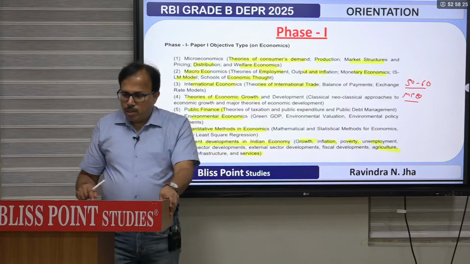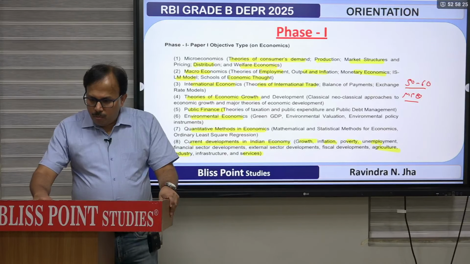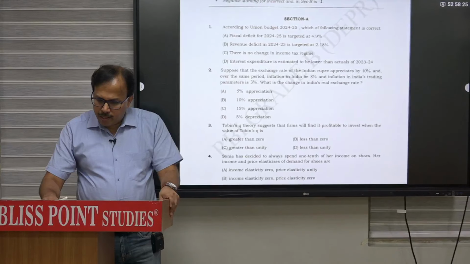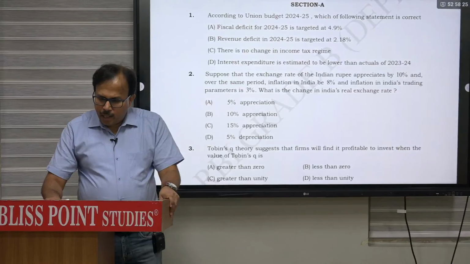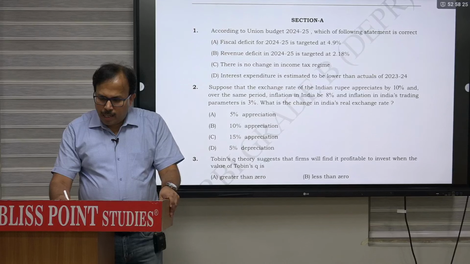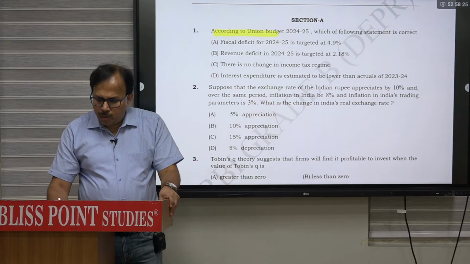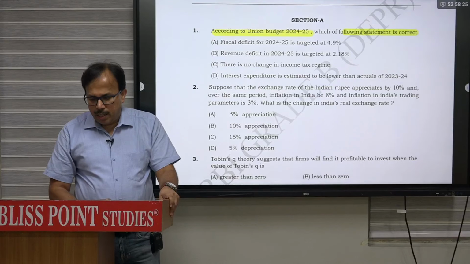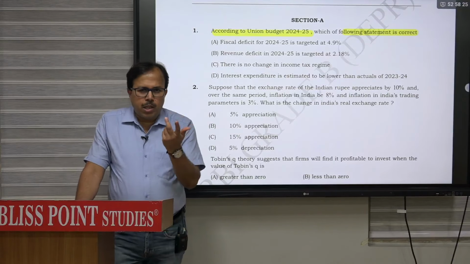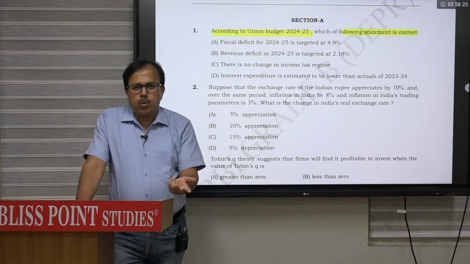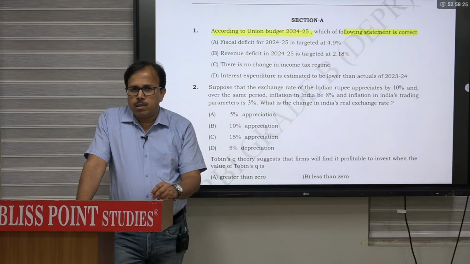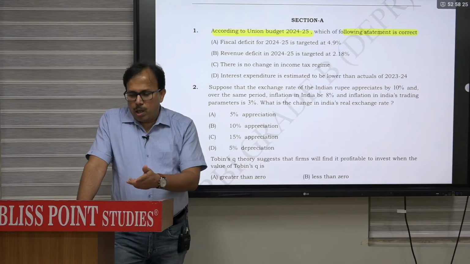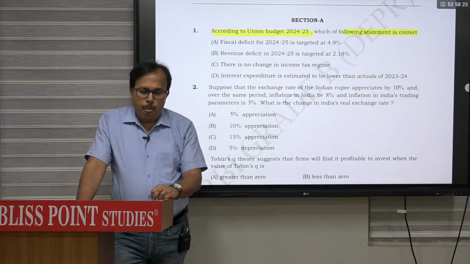Like for example, I will say the paper of last year, we have conducted this test. So we will take up the current dimension, like according to the Union Budget 2024-25, which of the following statements is correct. So you may be knowing the concept of fiscal deficit, revenue deficit, what is effective revenue deficit, but you don't know the number. And here they are asking factual information.